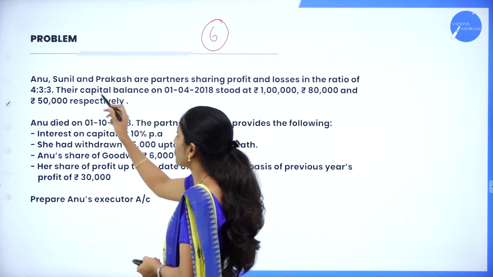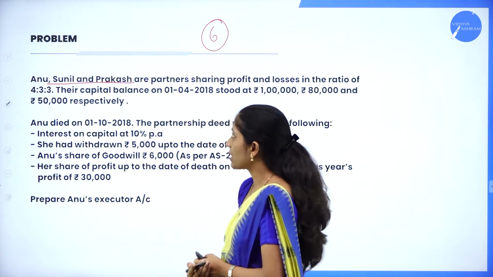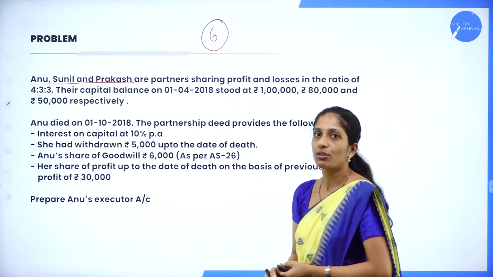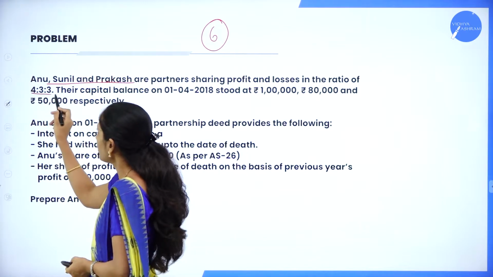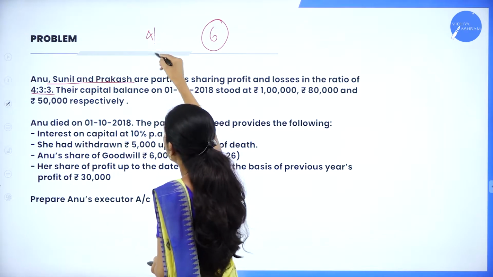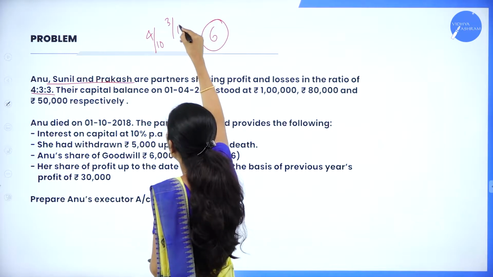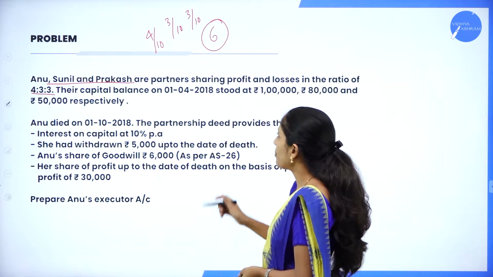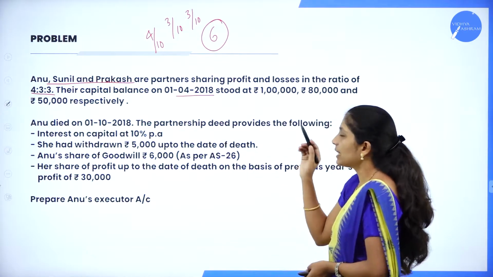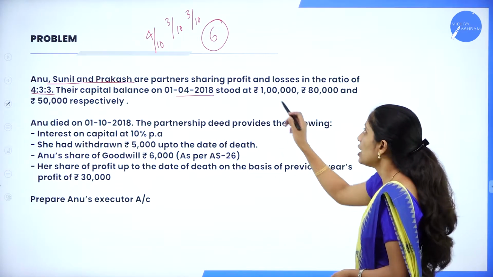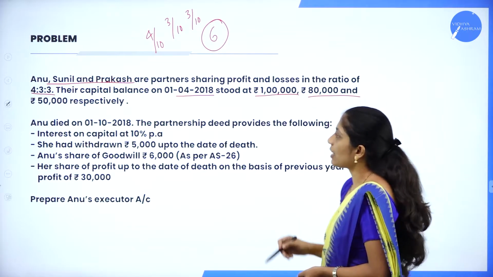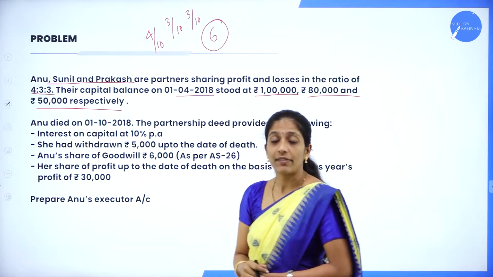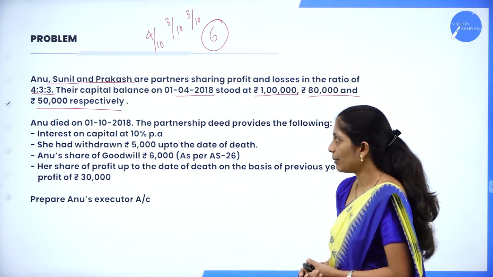Anu, Sunil and Prakash. Now these are the 3 partners, sharing profit and loss in the ratio of 4:3:3. That is 4/10, 3/10 and 3/10. So this is their profit sharing ratio. The capital balances on 1/4/2018, that is at the beginning of the financial year, stood at rupees 1,80,000 and rupees 50,000 respectively. So they have given the capital of all the 3 partners.